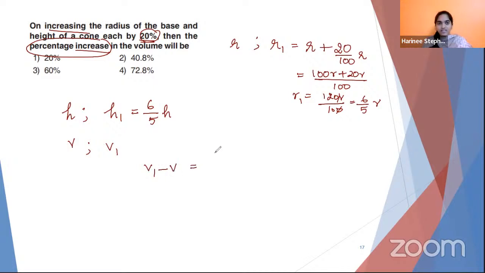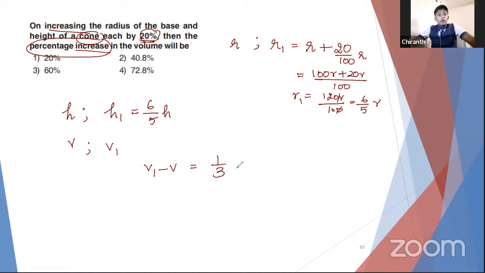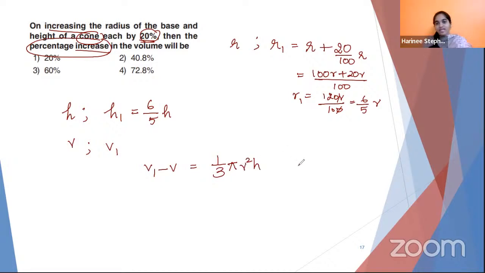So V1 is nothing but, we are talking about a cone. What's the volume of cone formula? 1 by 3 pi R square H. Very good. If you can't remember easily, it's just 1/3 of a cylinder. And cylinder's volume is base area into height. Cylinder base area is a circle. Circle's area is pi R square into height. And 1/3 of that is the cone. That's how you can remember.